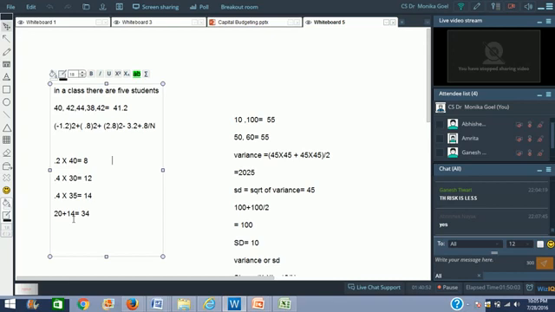What we will do, if the probabilities have been given to us, like in this particular case, the average is 34. So what we would have done, it would be 8 minus 34 whole square multiplied by its probability, 0.2.